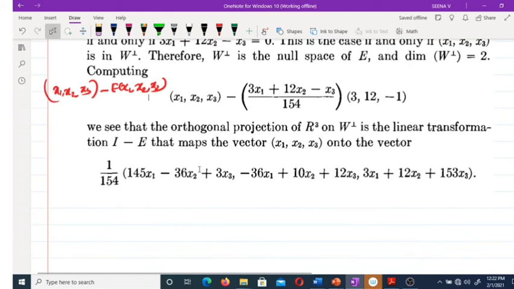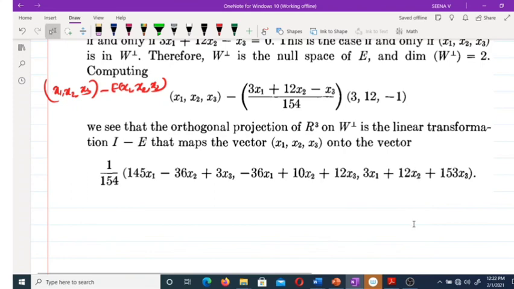Substituting this value and subtracting, we get this map. So I minus E is the orthogonal projection of R3 on W complement.